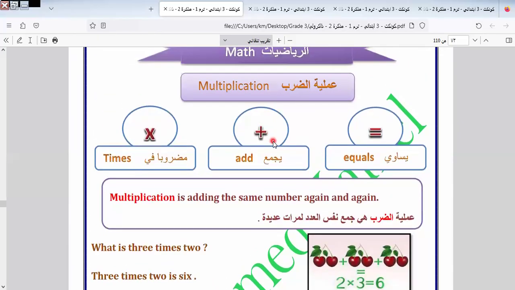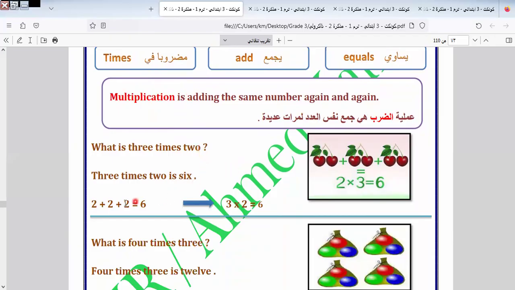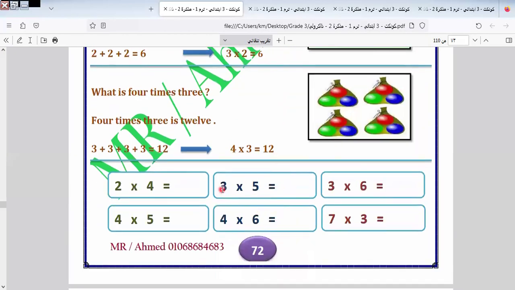Here we have this part related to mathematics. We must know times and equals, and so on. The multiplication table, as we know. Here is 2 plus 2 plus 2 equals 6. If we say 3 times 2, it will be 6. Okay, this is the timetable. Here we have 3 times 5. It will be what? It will be 15, which means 3 is added 5 times.